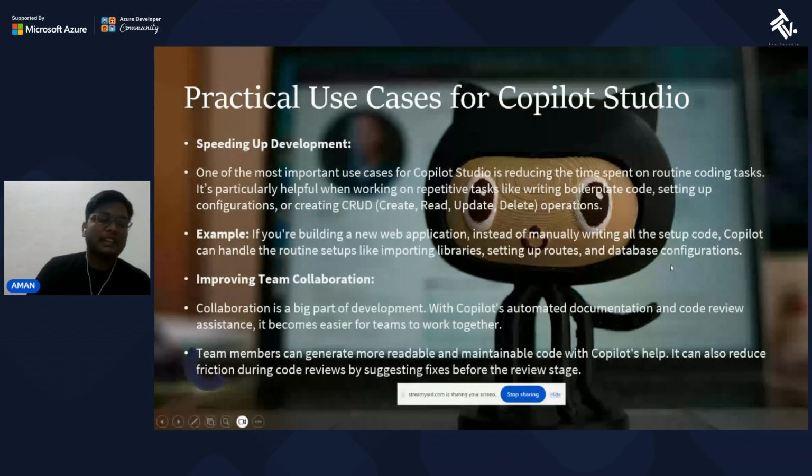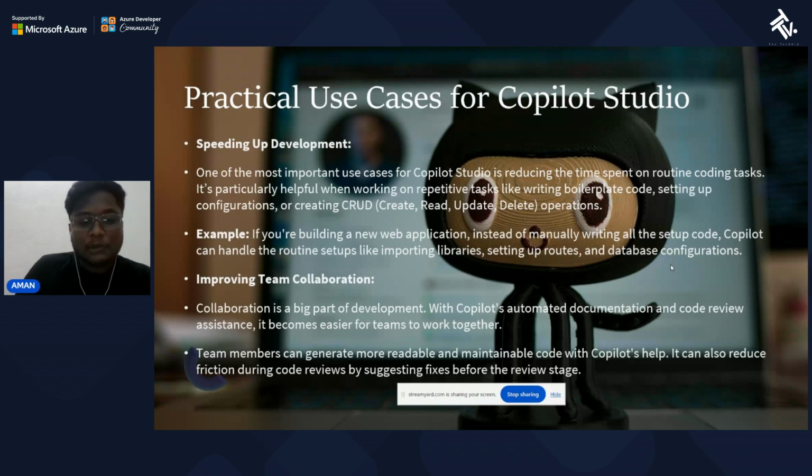Improving team collaboration. Collaboration is a big part of development. With Copilot's automated documentation and code review assistance, it becomes easier for teams to work together. We can work with our team as well by using GitHub Copilot Studio. Team members can generate more readable and maintainable code with Copilot's help. It can also reduce friction during code reviews by suggesting fixes before the review stage. It suggests fixes for the code, and it can also review our code.